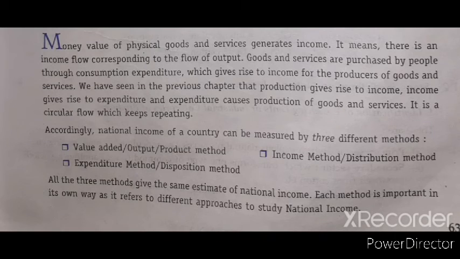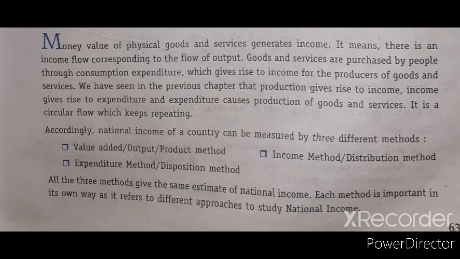Good morning, students. In the last class, we completed the topic: what are the different aggregates of the national income, in which we studied the gross domestic product at market price, gross national product at market price, GNP at market price, and NNP at market price, and GDP at factor cost, GNP at factor cost, and NDP at factor cost. NDP means net domestic product at factor cost, and NNP at factor cost, that is net national product at the factor cost.